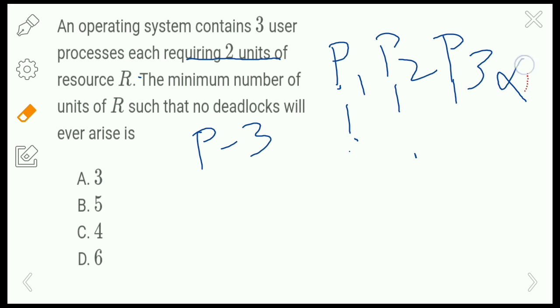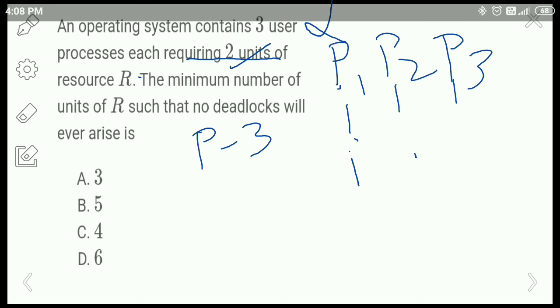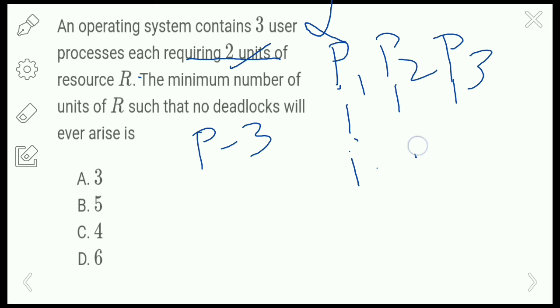Suppose I take another option, that is, I take another resource for process P1. Each process must have 2 units of resource, and P1 will execute with these 2 units of resource, and after the execution it will allocate the resource to P2.